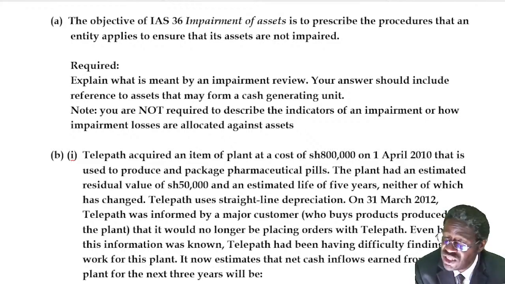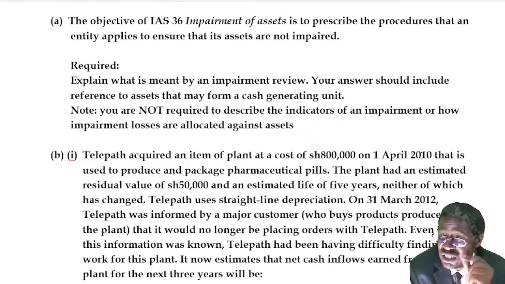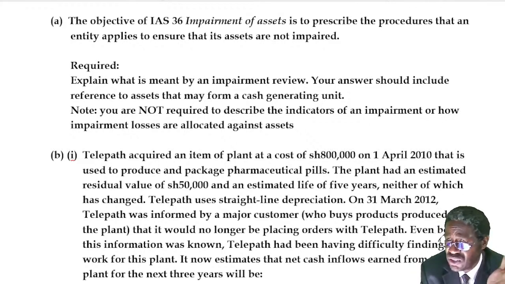Then again, you would have still gone on and said, how do you test for impairment loss of a cash generating unit? Because you are also told to show the reference. You say, if the carrying amount of the cash generating unit is higher than its recoverable amount, then the unit is said to have suffered.